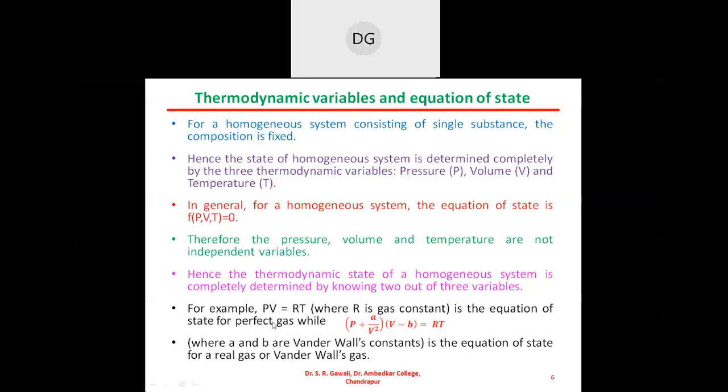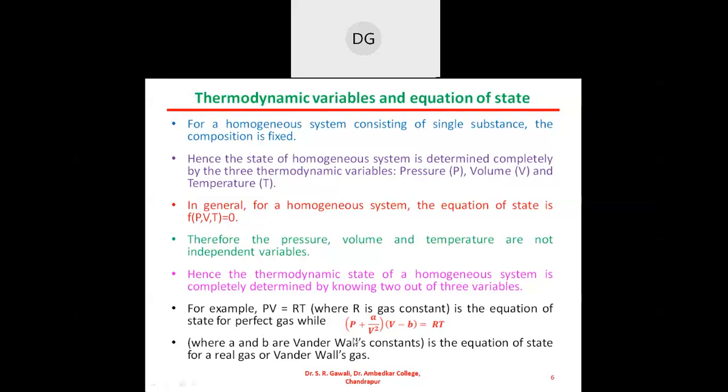For example, PV is equal to RT. What is P? P is the pressure, V is the volume and R is the gas constant, universal gas constant, and T is the absolute temperature. And this is the equation of state for a perfect gas or ideal gas, for 1 mole of an ideal gas. So PV is equal to RT. This is nothing but the equation of state for the ideal gas or perfect gas.